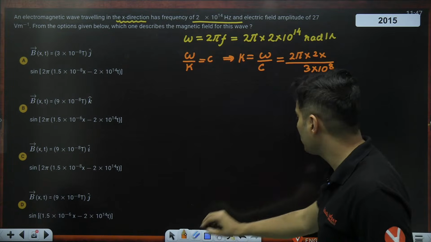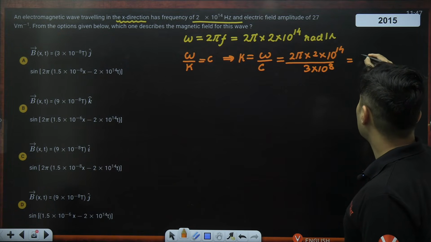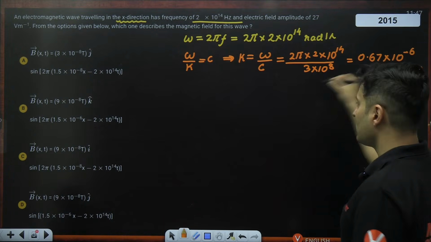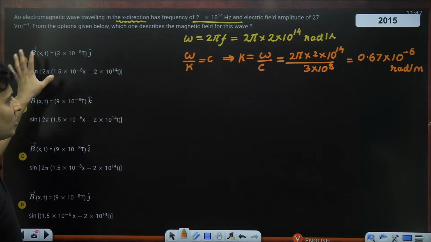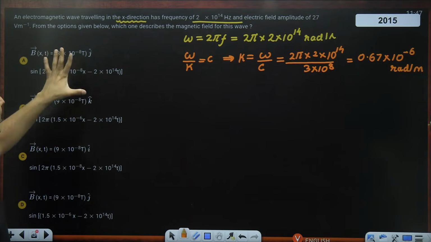So forget the options, guys. Forget the options over here. Yeah, this was 0.67 into 10 to the power minus 6 radian per meter. The options are not matching. We have no other choice but to forget the options and just do it normally, because options are not matching. So no point looking at it.